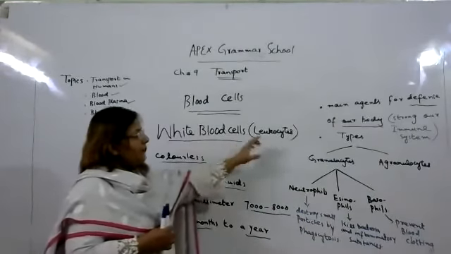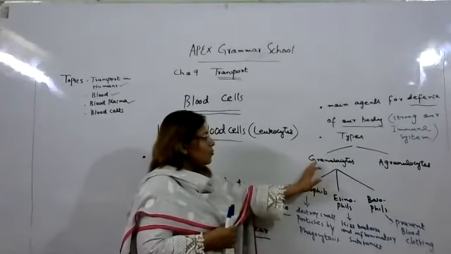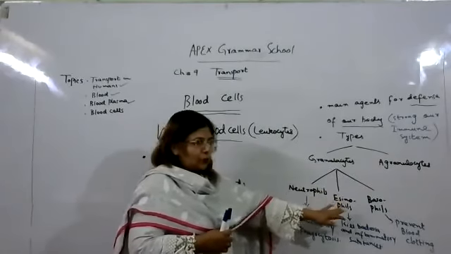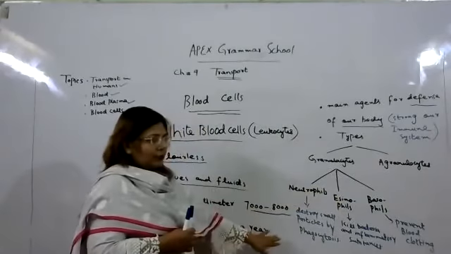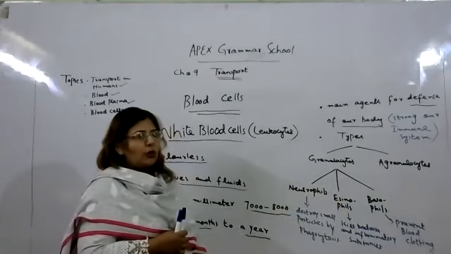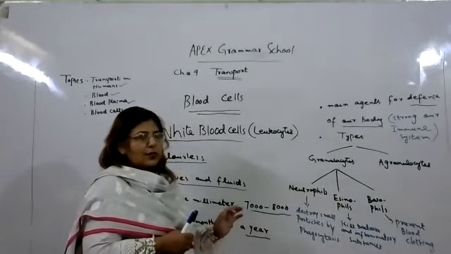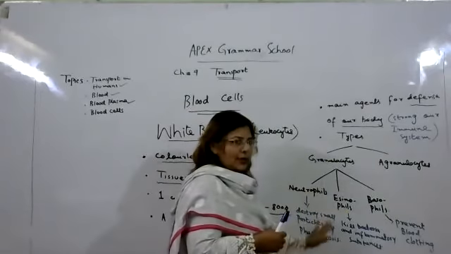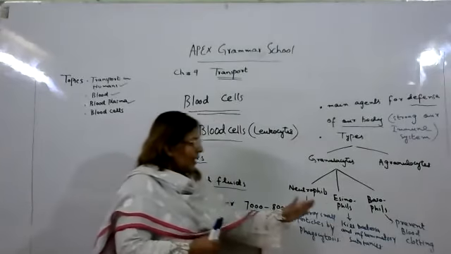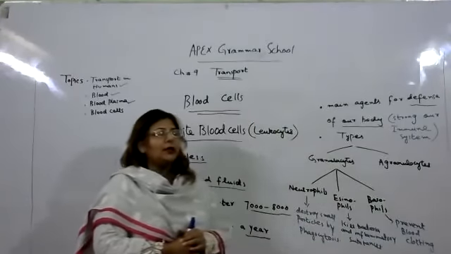Because we are discussing the types of white blood cells, granulocytes are further divided into neutrophils, eosinophils, and basophils. And after that, I have told you their functions. Neutrophils destroy small particles by the process called phagocytosis, which in simple words is called cellular eating. Second one is eosinophils. Eosinophils kill bacteria and inflammatory substances. And basophils, their important function is to prevent blood clotting inside the blood.